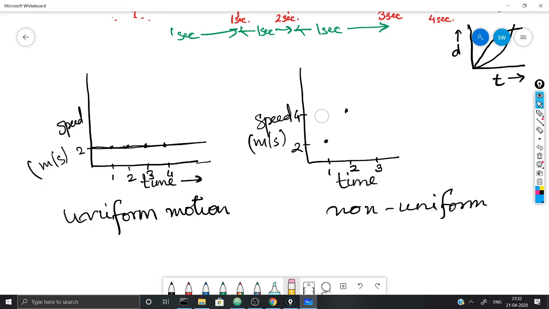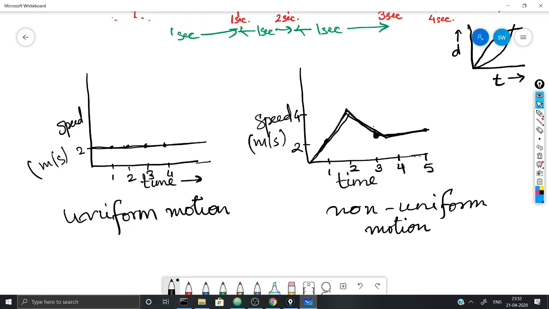Let me delete this point. And after 3 seconds it was again 2 meters per second. So the graph goes like this and this. If it starts from 0 then it goes like this. And maybe after another 1 second it is still at 2, another one more second it is still at 2. So the graph overall does not have any uniform shape, any straight line shape. It is continuously changing. So this is the graph of non-uniform motion, the speed-time graph.